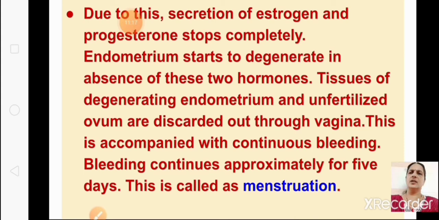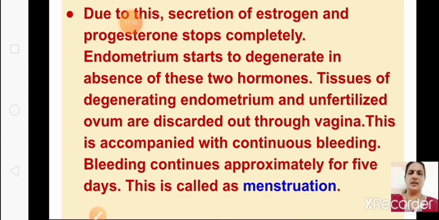The secretion of estrogen and progesterone completely stops. So the endometrium starts to degenerate in the absence of these hormones. Once the follicle has burst and formed the corpus luteum, the estrogen and progesterone secretion stops, and the endometrium starts to degenerate in the absence of these two hormones. The tissues of the degenerating endometrium and the unfertilized ovum are discarded out through the vagina.